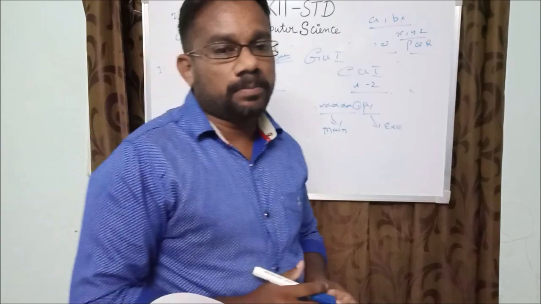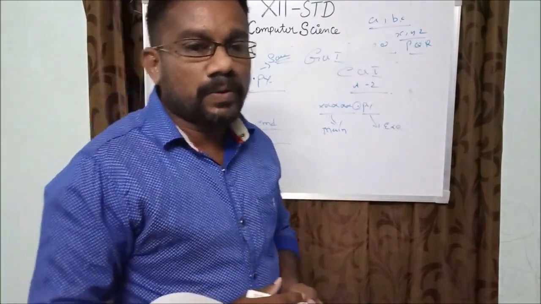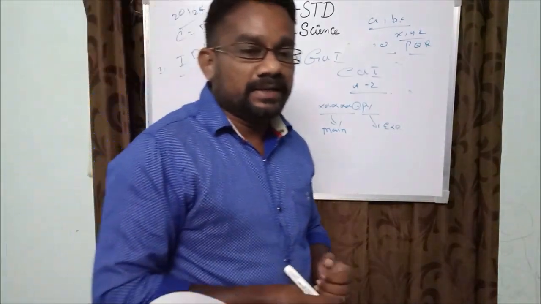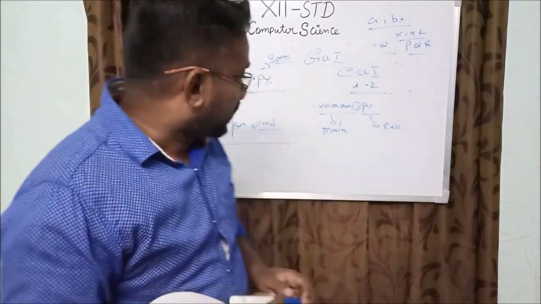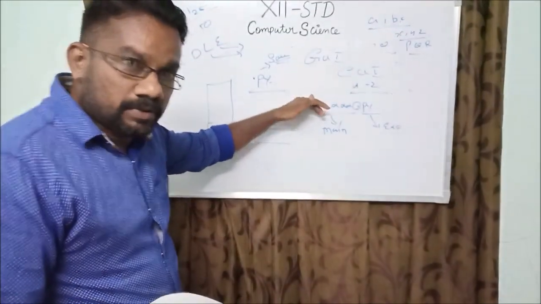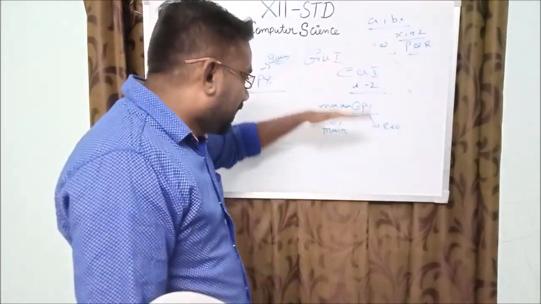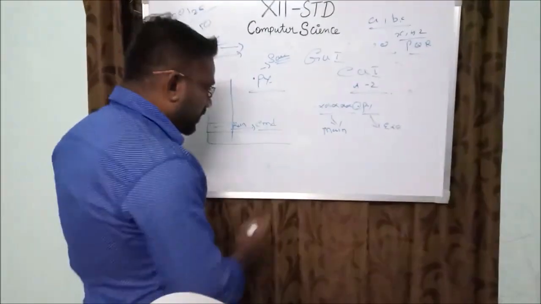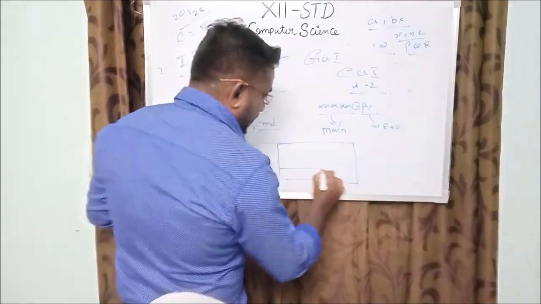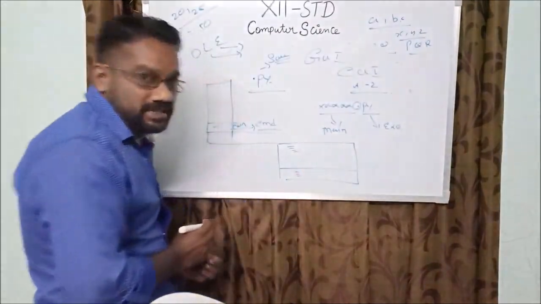First you have to see the interactive mode of programming. In interactive mode, Python code is directly typed in, interpreted, and the result is displayed immediately. Now we have to type in the Python programming language. In interactive mode, the result will be seen at the bottom. The screen will be like this: the coding will be typed here, and the output result will be seen here.